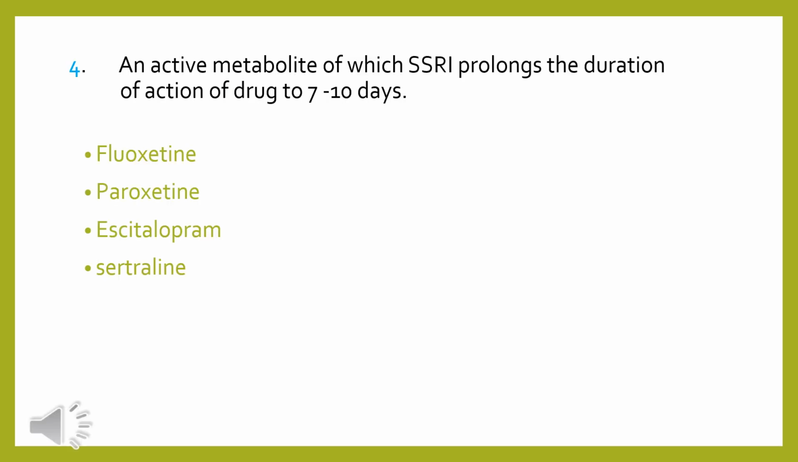Question number 4: an active metabolite of which SSRI prolongs the duration of action of the drug to 7 to 10 days? Is it fluoxetine, paroxetine, escitalopram, or sertraline? Basically, all the mentioned drugs are selective serotonin reuptake inhibitors. We have to find the drug which produces an active metabolite, and because of the active metabolite, its duration of action is prolonged. So it's fluoxetine. Its active metabolite is norfluoxetine, and it has a duration of action of almost 7 to 10 days.